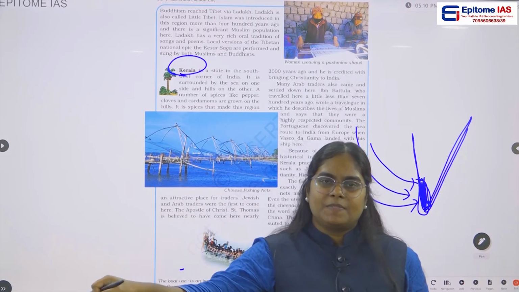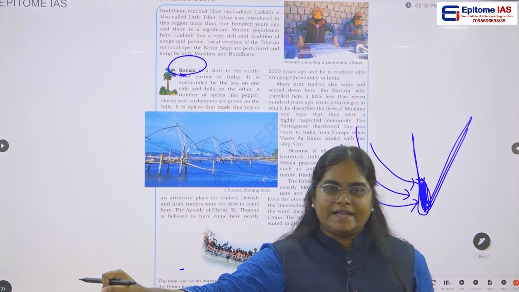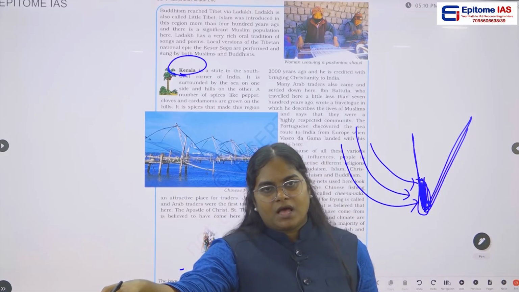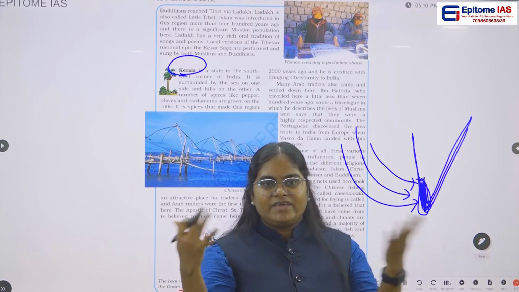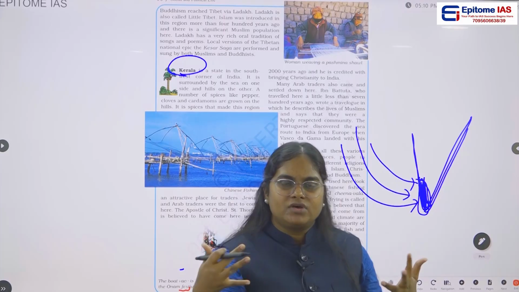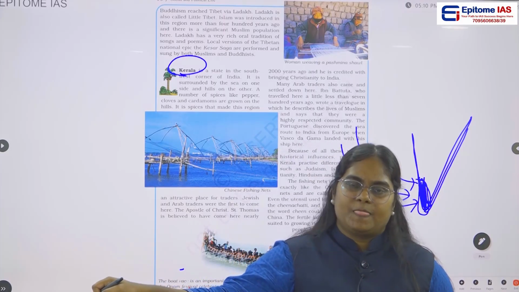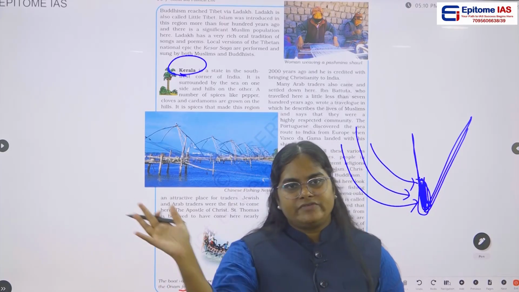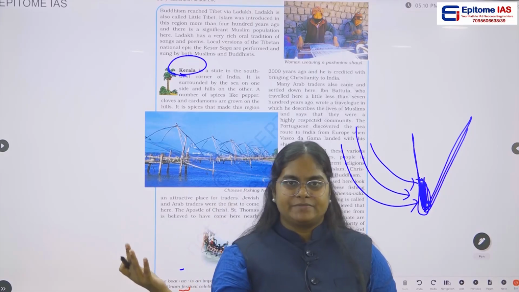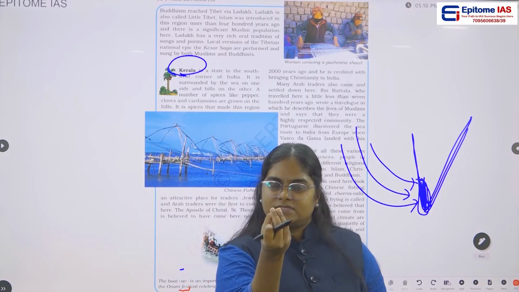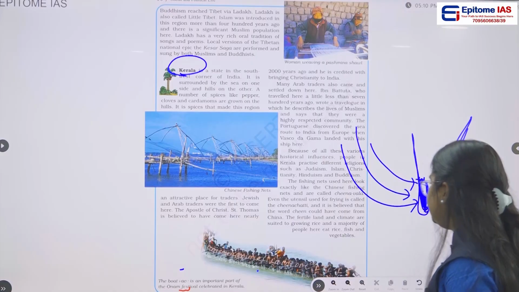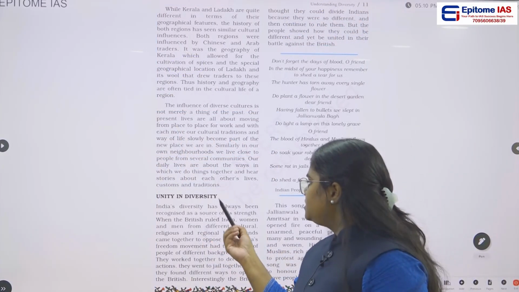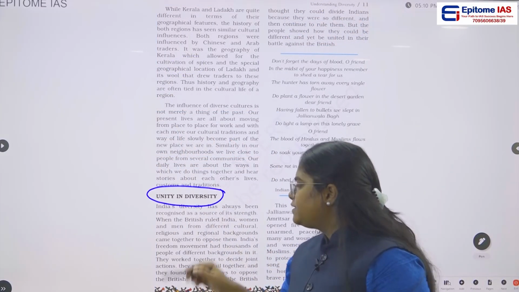So because of this, we can say Ladakh and Kerala have a similarity, that is, both of them have this intermixing of cultures. Even though geographically these two are totally different, still they have some sort of similarity. So here they are talking about unity in diversity.